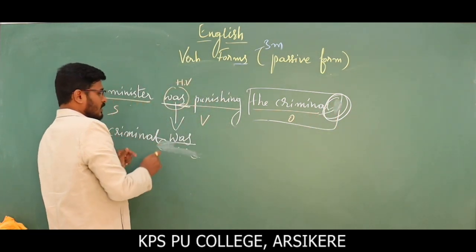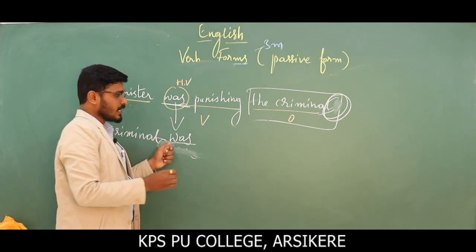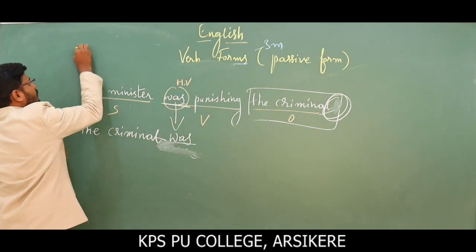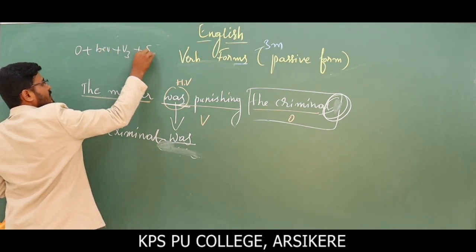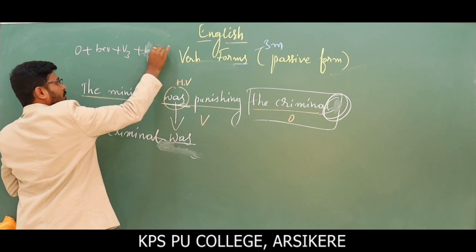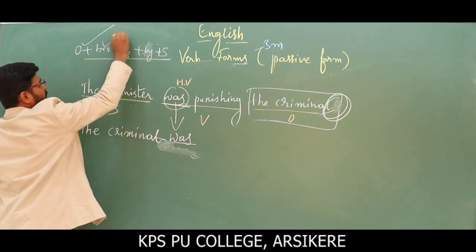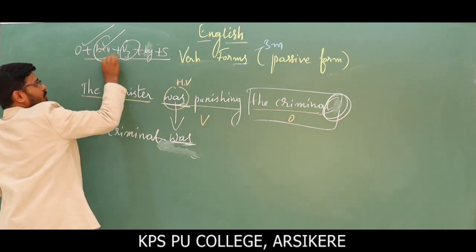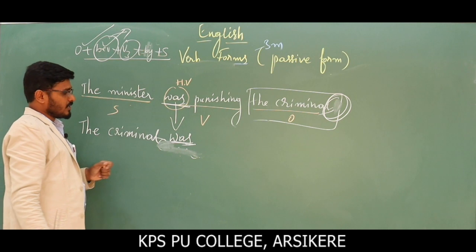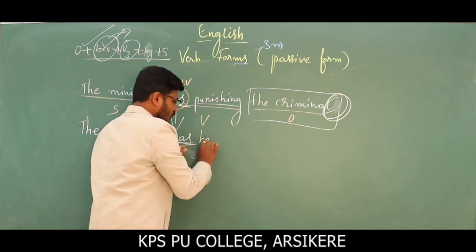Okay, the criminal was. I have written object plus be verb plus V3 plus preposition by plus subject. This is the format of passive voice, right? And the be verb is finished here. The V3 form is not yet finished, because this is continuous tense. We have to use being.